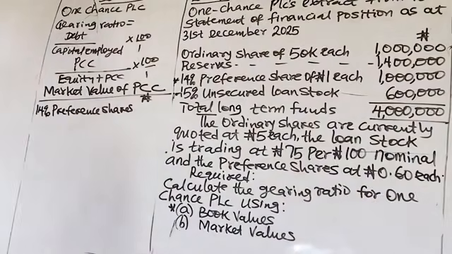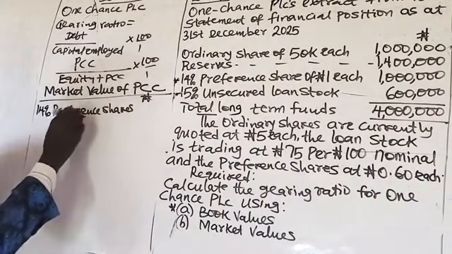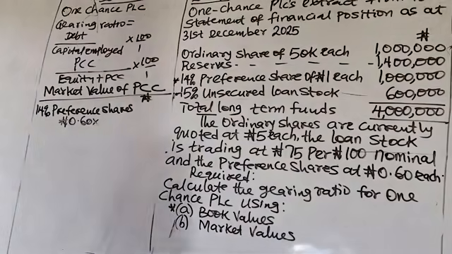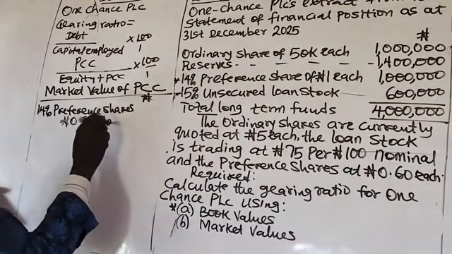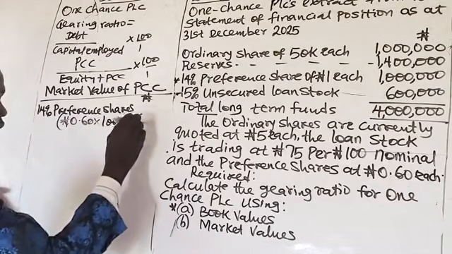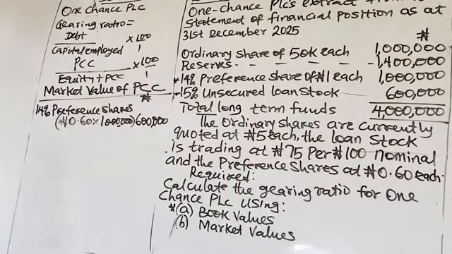So the market value per preference share is 0.60 naira. So 0.60 times the nominal value of the preference shares, which is 1 million, gives us 600,000 naira. So we have the market value of the preference shares to be 600,000 naira.